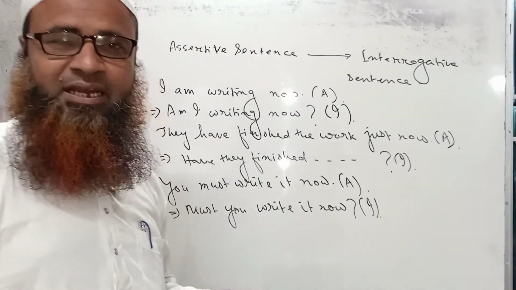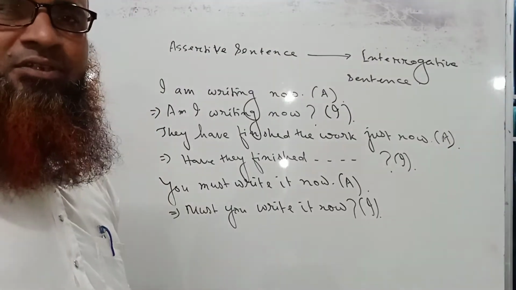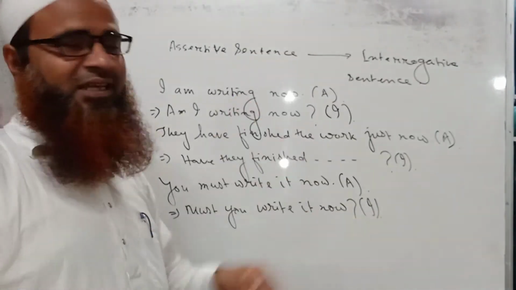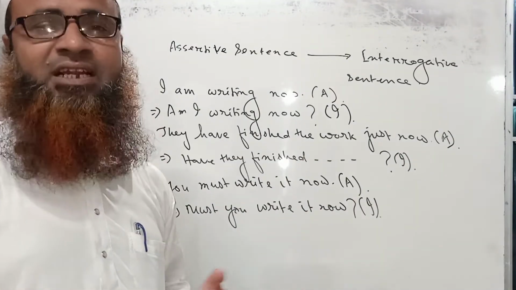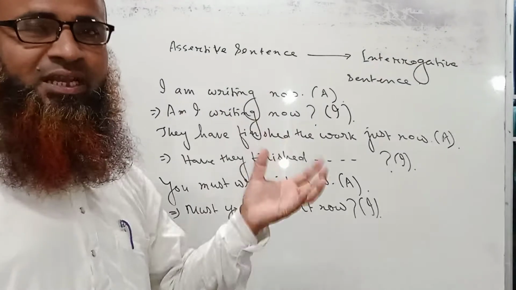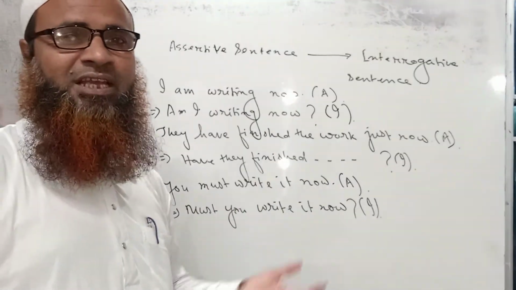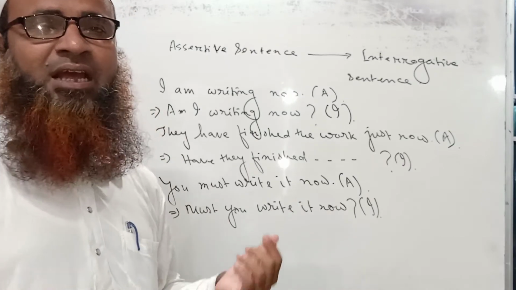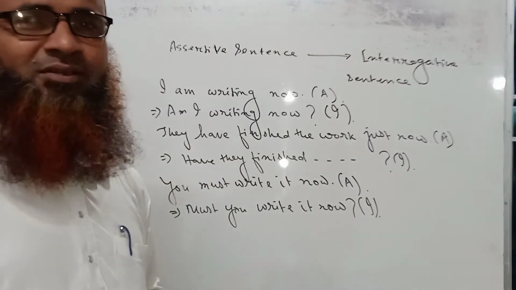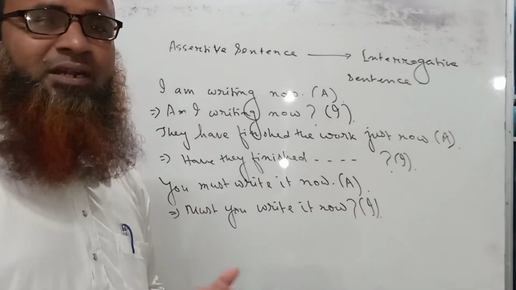So now I tell you, if we have a sentence where there is not an auxiliary verb, but we have to make it interrogative, how will it be possible? So there is a rule. What is the rule now?